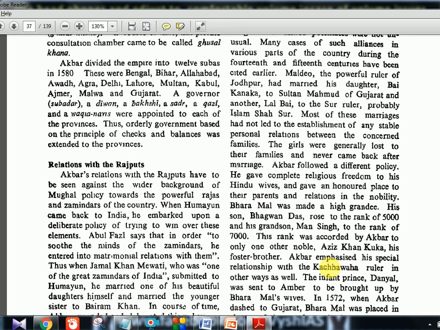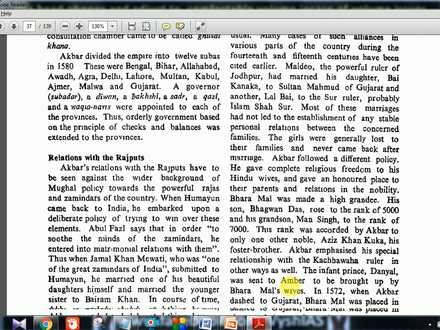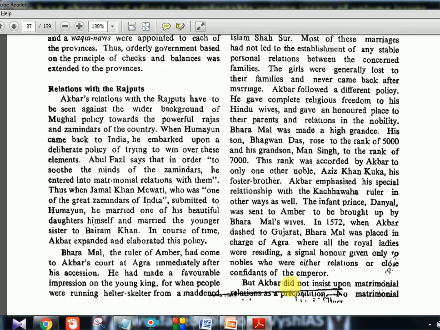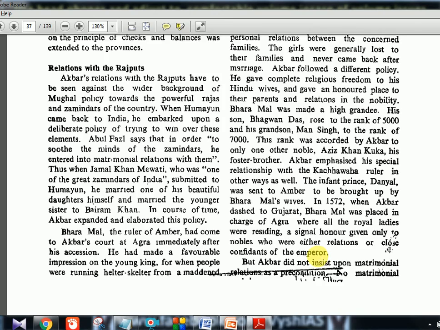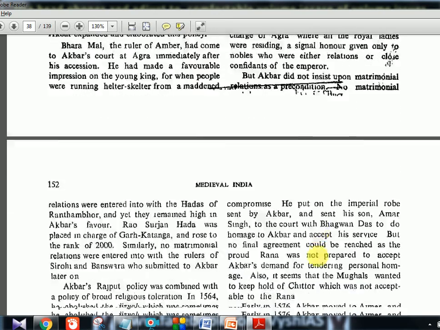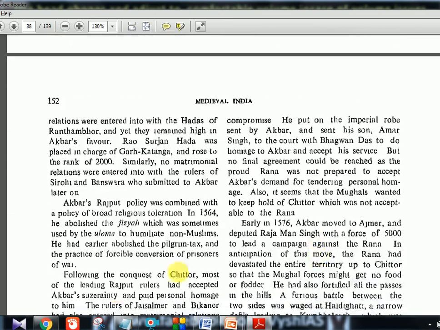Now Akbar emphasized his special relationship with the Kachwaha ruler in other ways as well. The infant prince, again, I don't think this is important. Here a lot of wives, marriages, and some other ruler's kingdom. The whole story is like this: the matrimonial alliance was again going on, and this Bharamal was given importance. He was placed in different places, and so it continued. So Akbar's policy continued. I'm skipping it, because again, different places, Garha Katanga, again Mansabdari, again matrimonial. The same story for different places they are telling. That's all.